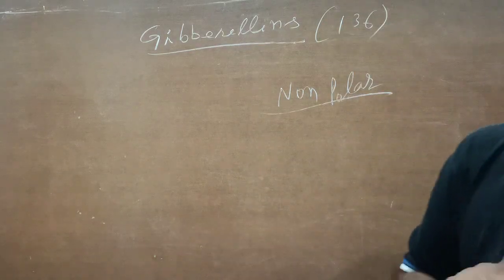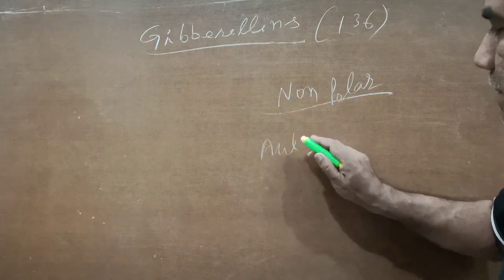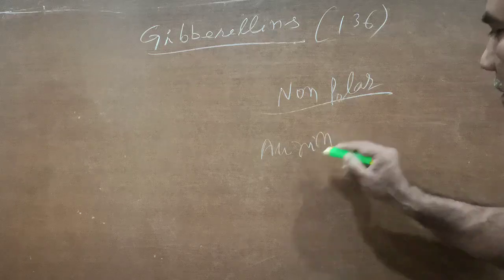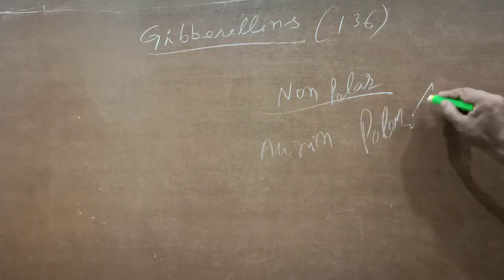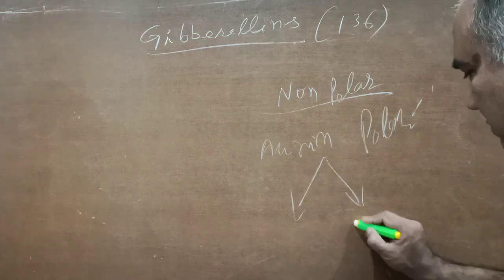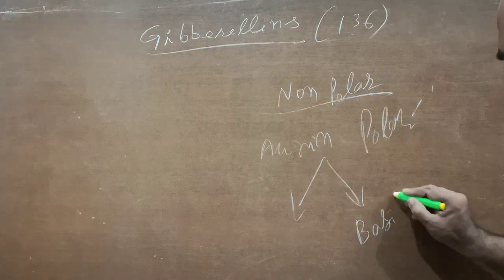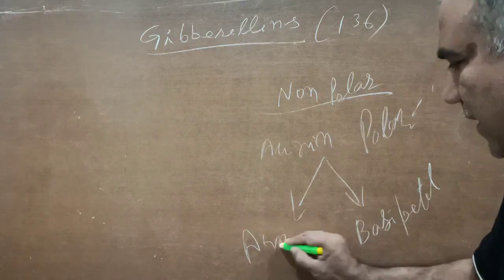While I explained auxin, I forgot to tell that the movement of auxins in the plant parts is polar, and it shows two types of polar movement. One is basipetal, another is acropetal.